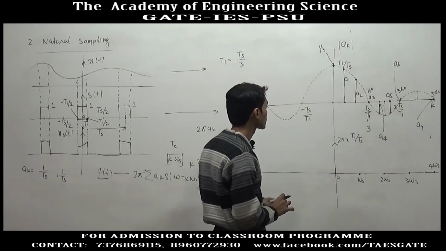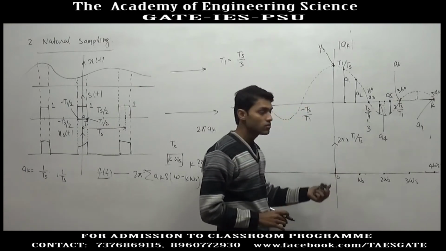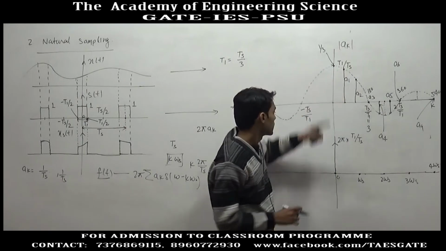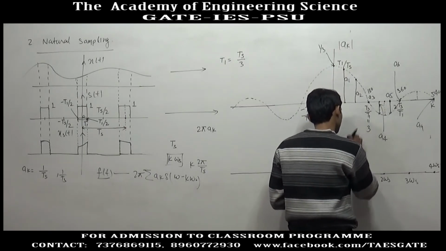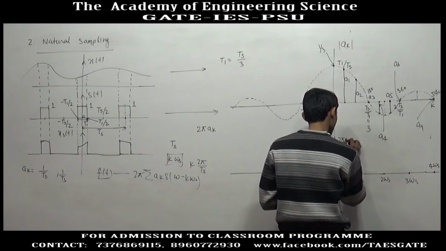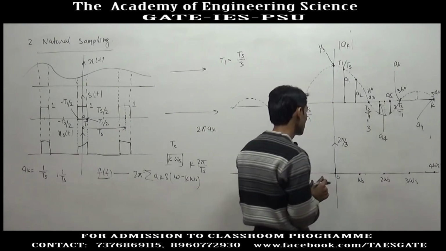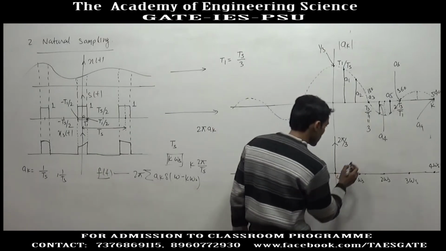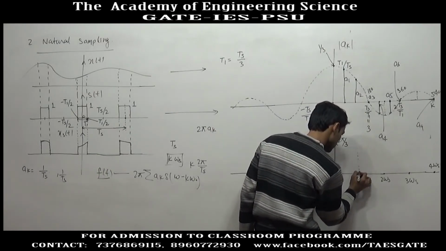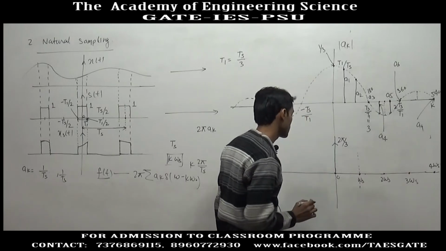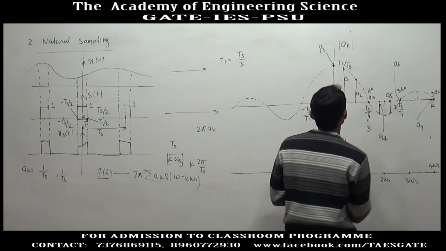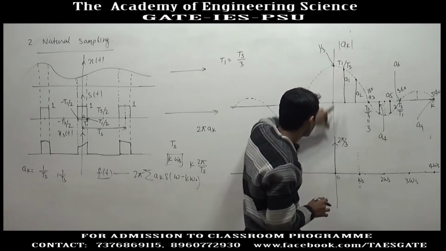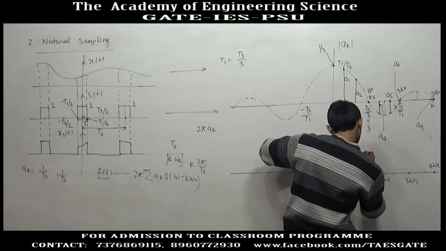For k equal to 1, we will get 2 pi into a1. I am doing it for the case when T1 by Ts is equal to 1 by 3. So here the strength of impulse we will get as 2 pi by 3. Then again we will get an impulse at omega equal to omega s, and the strength is equal to 2 pi into a1. A1 is this much height, so the strength of impulse will be a little shorter than this strength.